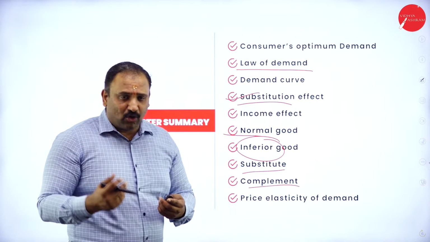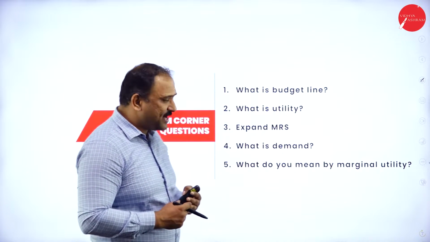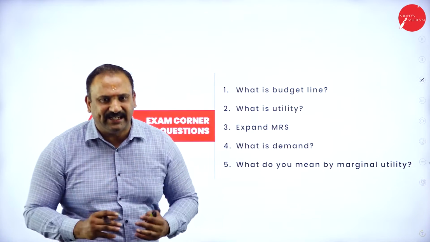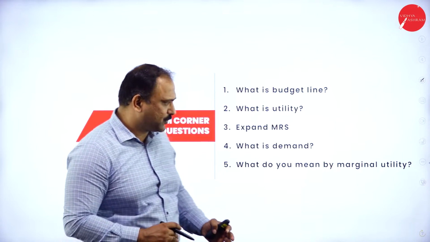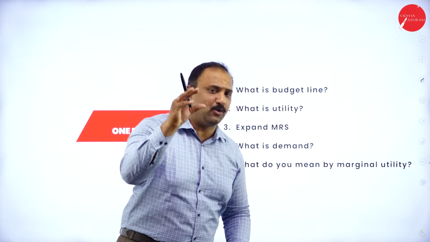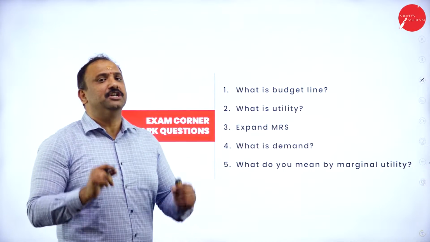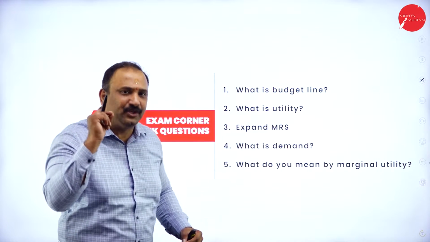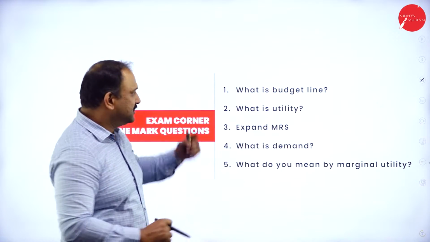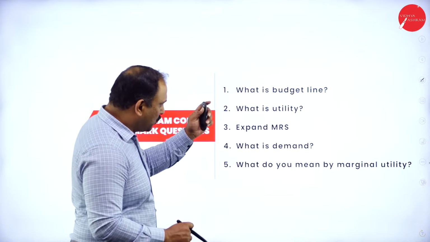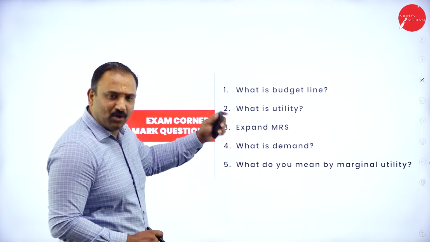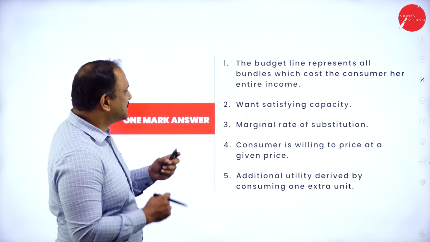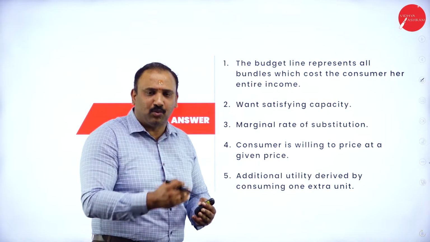Now, let's go on further and try to do the exam corner questions. Some of these questions have been repeated again and again in the exam, so that's why I've taken those questions. These questions are bound to come in your examination, so please pay attention so that you will be able to score the entire 20 marks out of this chapter. Starting with what is budget line, what is utility, MRS, what is demand, and what do you mean by marginal utility. So let's try answering each one of them.